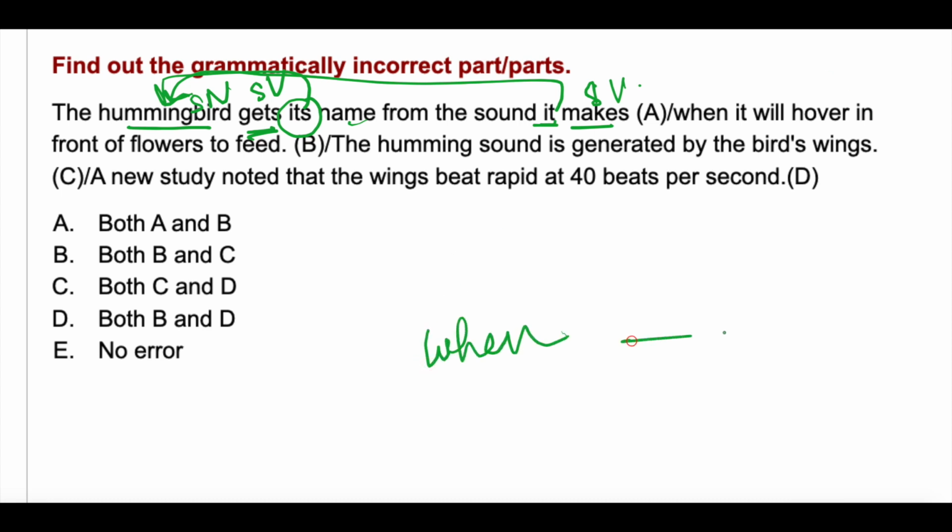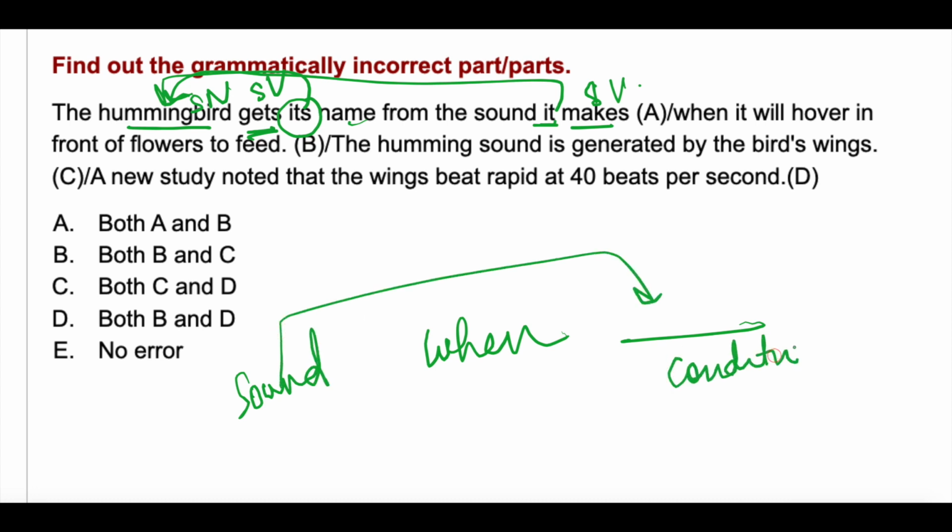When denotes a condition, so it gets its name from the sound. And when does it make the sound? The making of the sound depends on this, so this is the condition. And what kind of conditional sentence is this? This is present conditional. You can also say this is zero conditional because it is universally true.